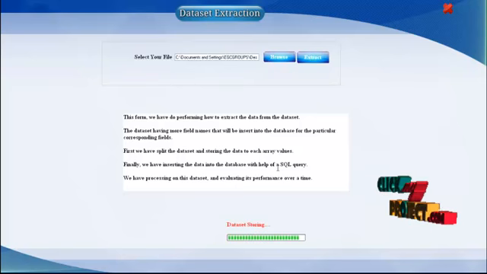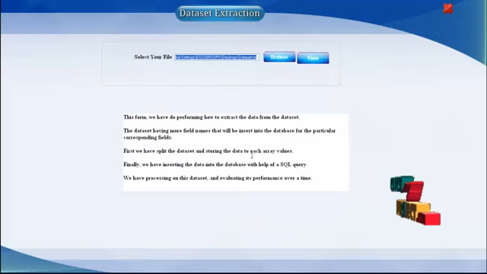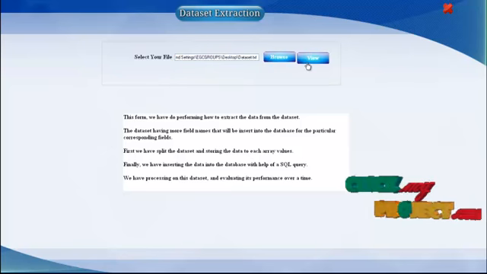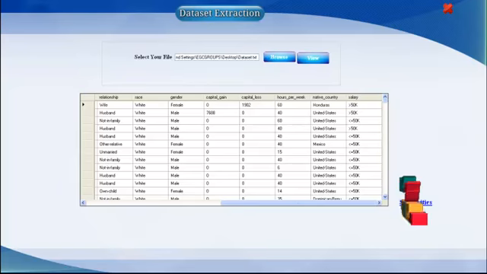First, the dataset will be split and read. Then finally, the dataset is stored into the database. The dataset was extracted successfully. If you want to view our database, click the view button. This is our database. It contains many field names. Then we go to similarities.